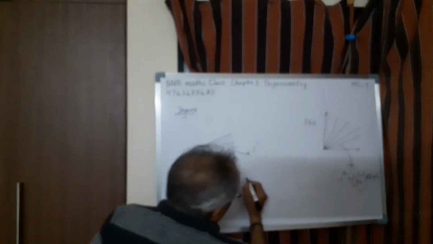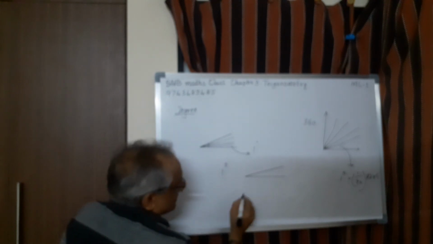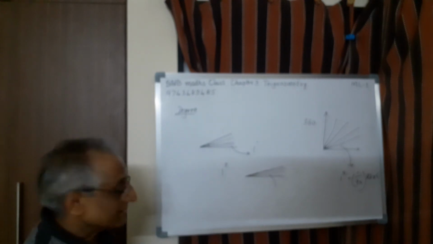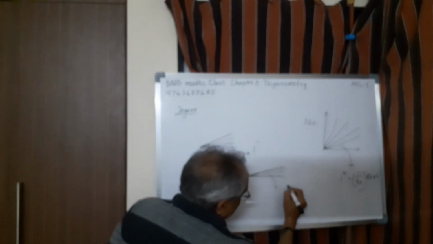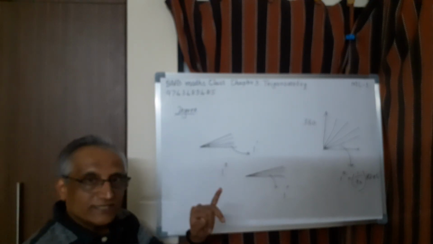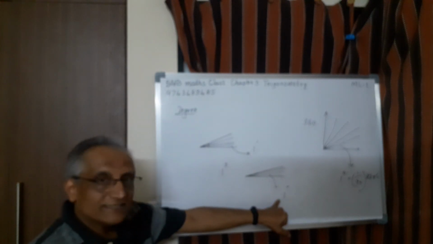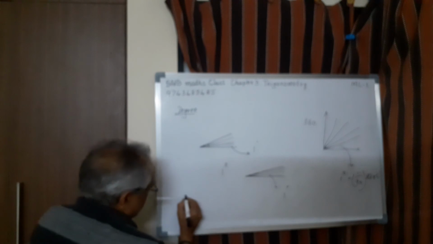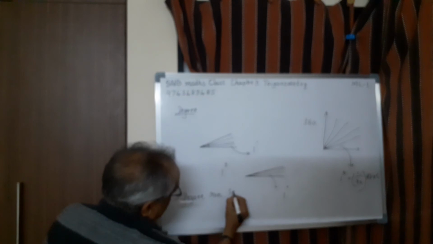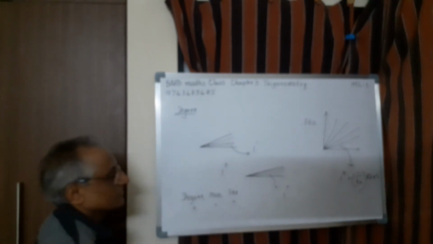Continue further. Suppose you have 1 minute, imagine. Divide this into 60 equal parts. Take one part, that is called 1 second. Therefore, we have degree, the major unit, main unit, the subunit of that is minute, and the subunit of that is second. So degree, then minute and second. Symbol is here 0, here dash, here 2 dash. So this is the symbol.